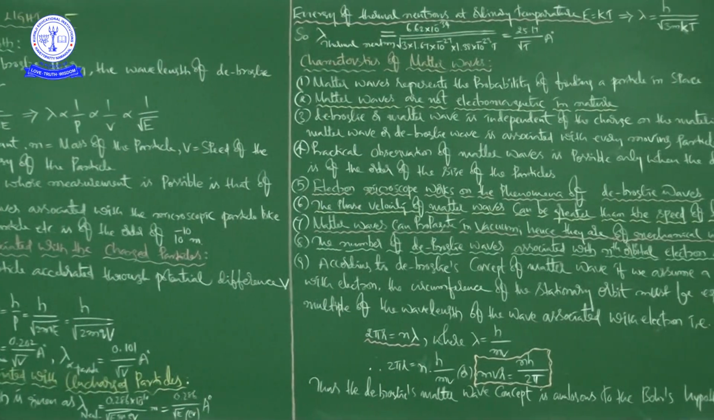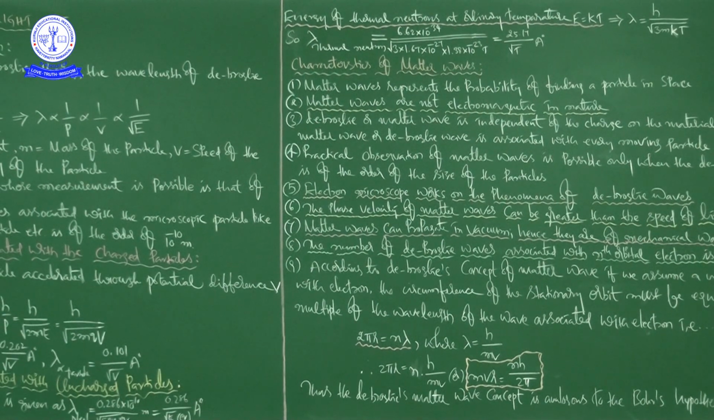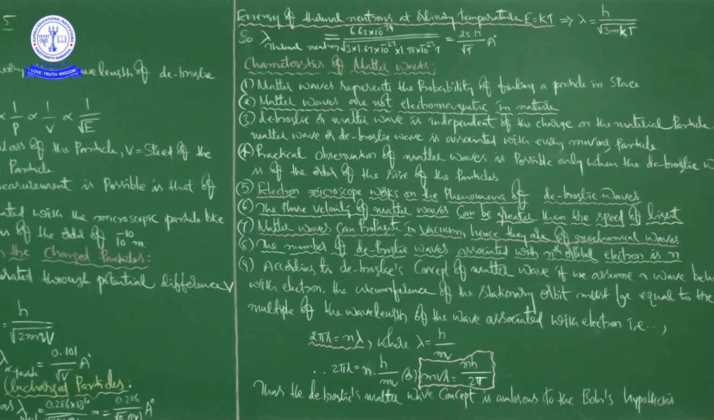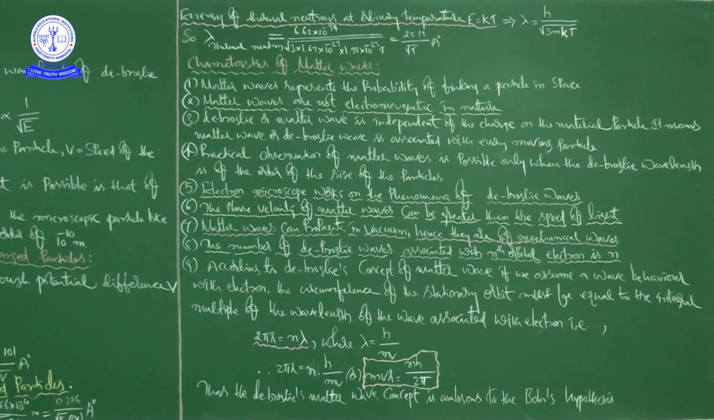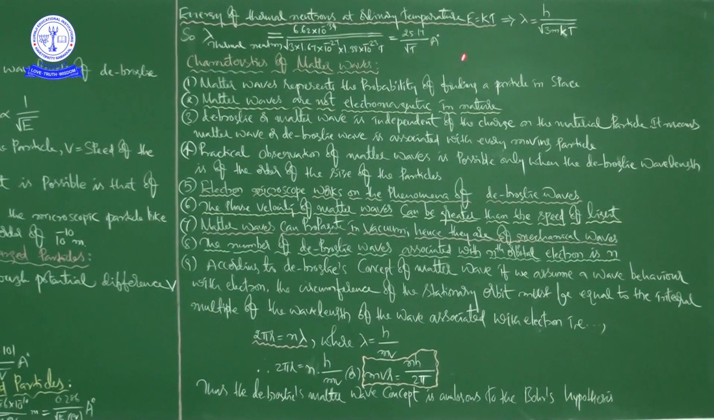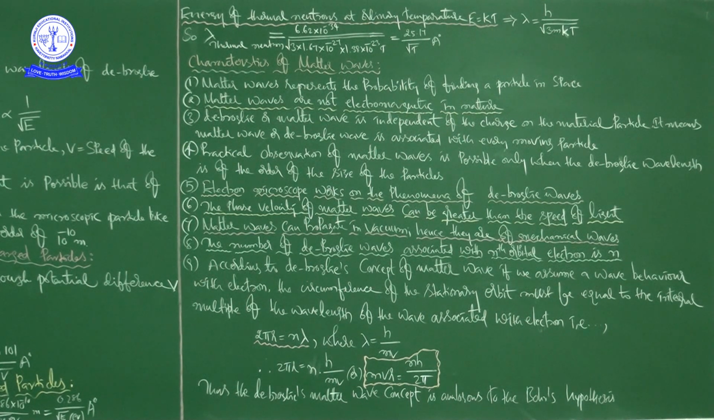Next, you know what is the energy of thermal neutrons at ordinary temperatures? Energy of thermal neutrons at ordinary temperature, E is equal to K into T. Here K is the Boltzmann constant, T is the temperature. When E is equal to K T, if you substitute this value in the previous formula we just discussed, you will get it like this, that is h by lambda is equal to h by square root of 3mkT, right? So lambda for thermal